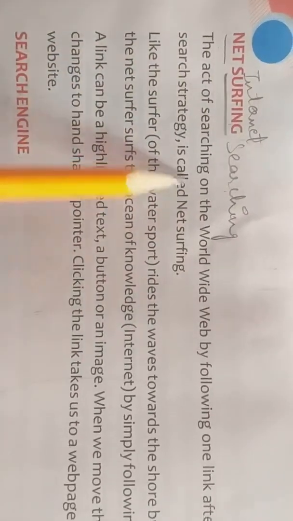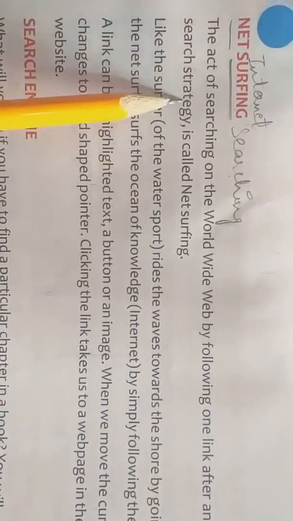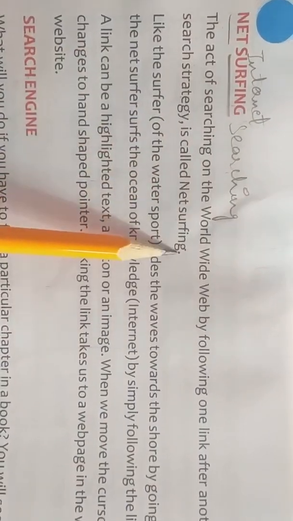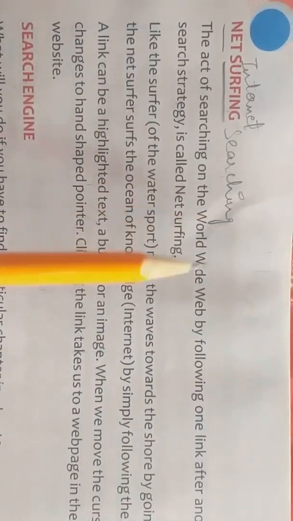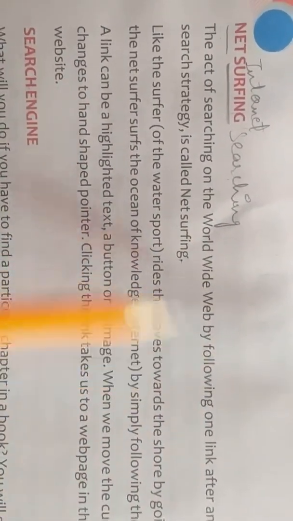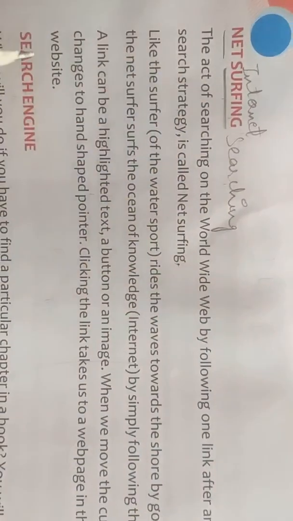So the act of searching on the World Wide Web by following one link after another without a planned search strategy is called net surfing. Yes, whenever we search anything without any planning, we are clicking on the links one after another. That is called net surfing.